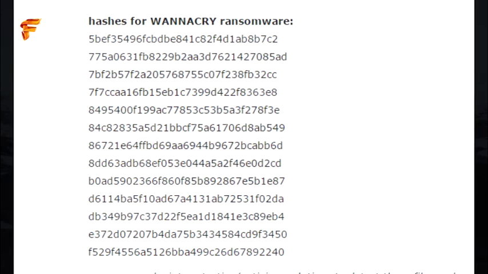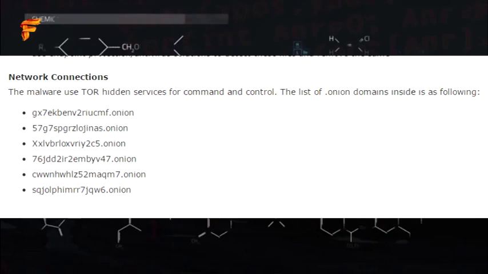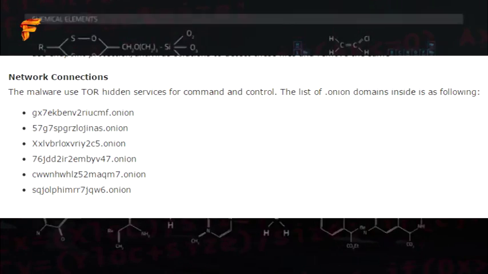Hashes for WannaCry ransomware. Use endpoint protection or antivirus solutions to detect these files and remove the same. Network connections: the malware uses TOR hidden services for command and control.